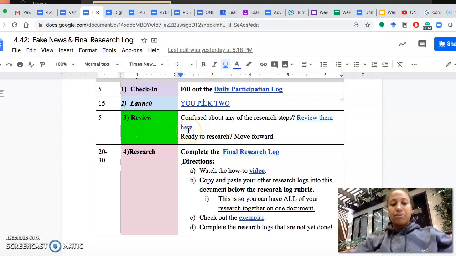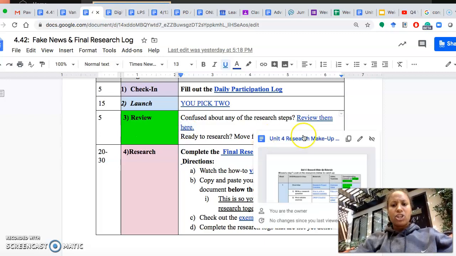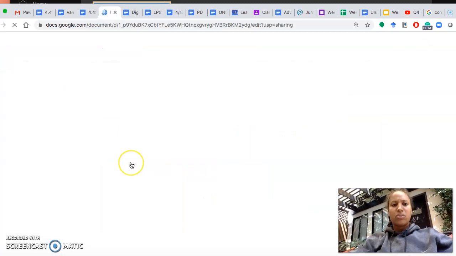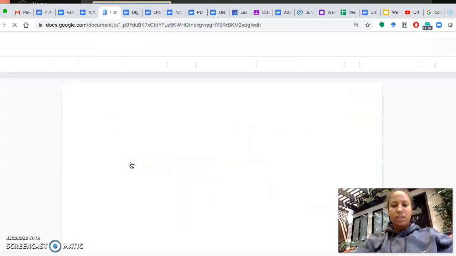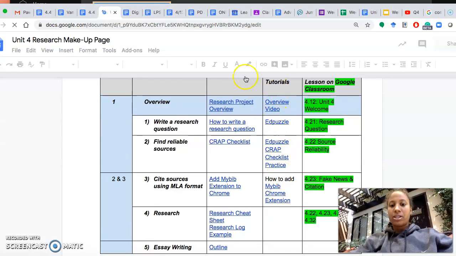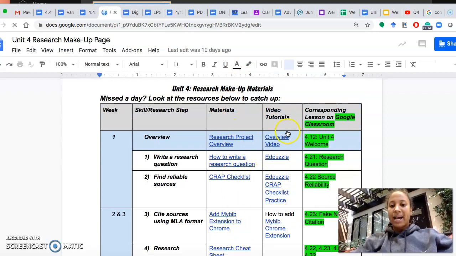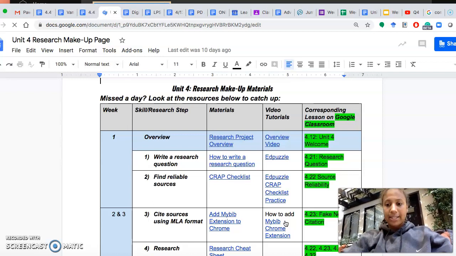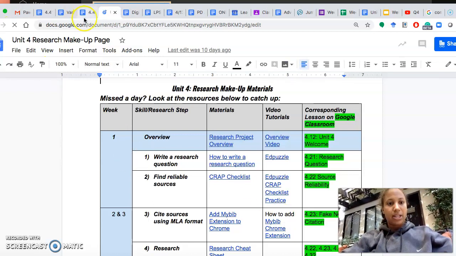And then after you complete the launch, you are going to move on to research. So if you are confused about any of the research steps or feel like you don't have all of your research sources or feel like you're behind, you can review them here under this makeup page. And this gives you lots of resources. For example, here are tutorials and materials that you can look back at to help you remember how to do the things that you might have forgotten or that you might need to refresh.